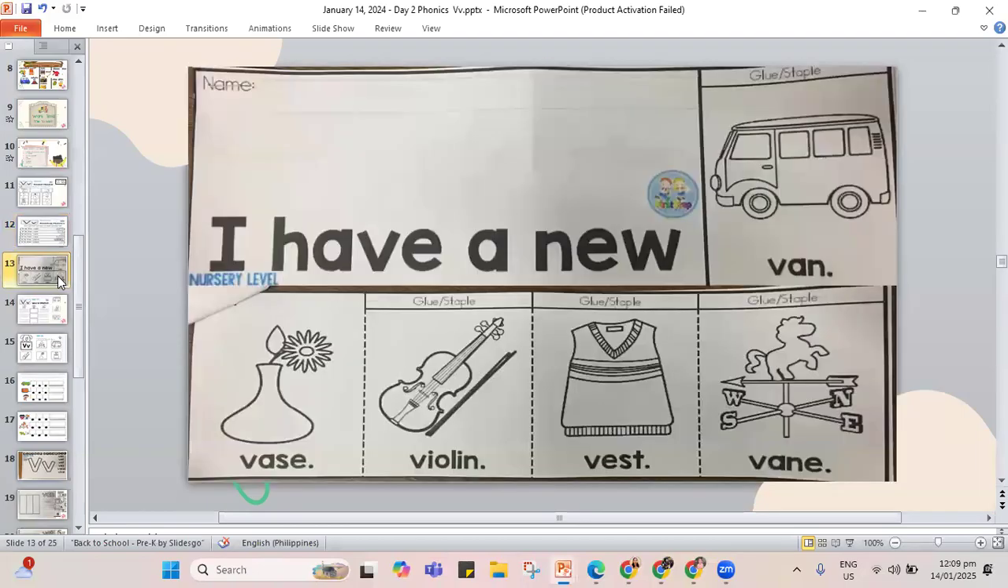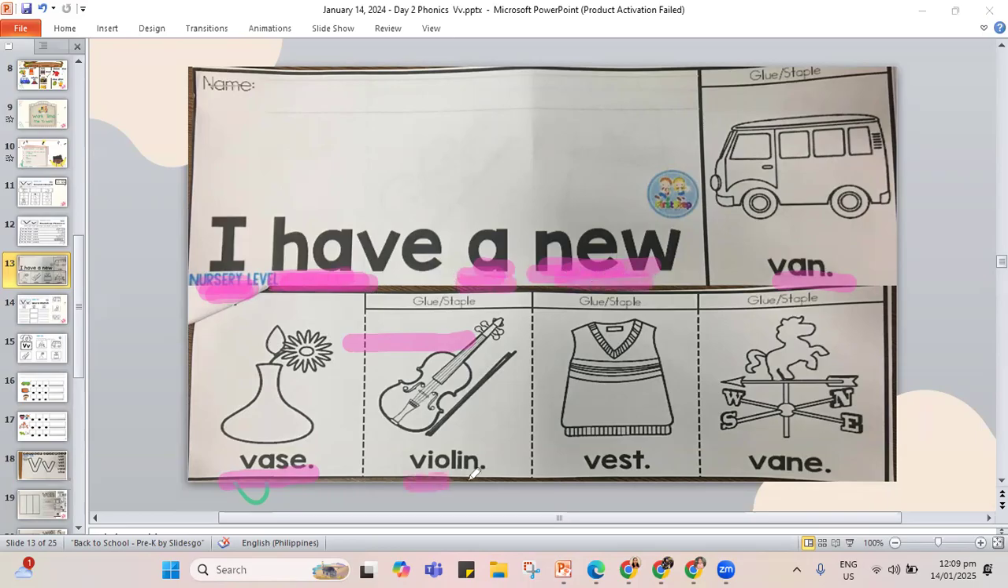And let's go read again for your flip book. So I want you to check our flip book. It says here, I have a new van. That's his new van. Another one, I have a new vase. This is our vase.